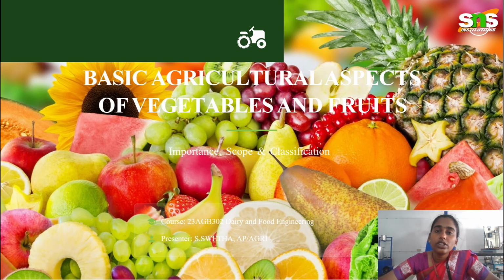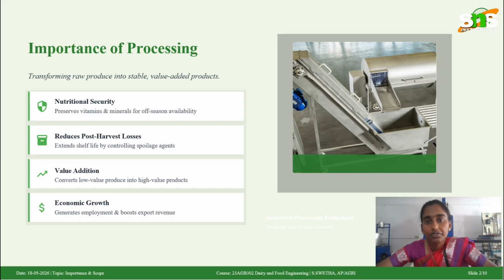Today we are going to see about a topic, basic agricultural aspects of vegetables and fruits. Generally, it comes under the main heading of processing of fruits and vegetables. So, in this PPT, we are going to discuss the important scope and classification of fruits and vegetables. First of all, why importance has been given especially for processing in many food industries.